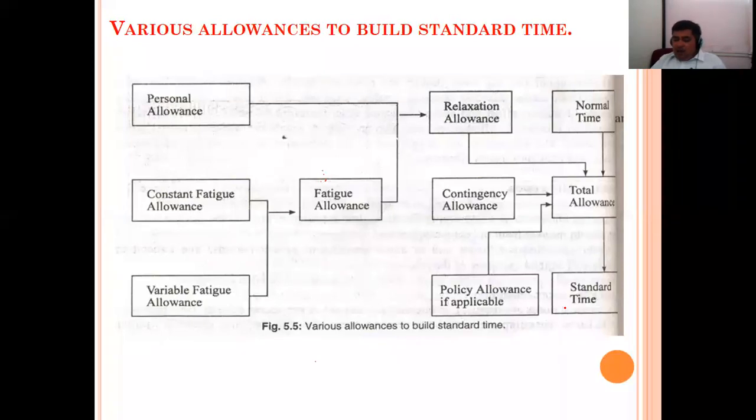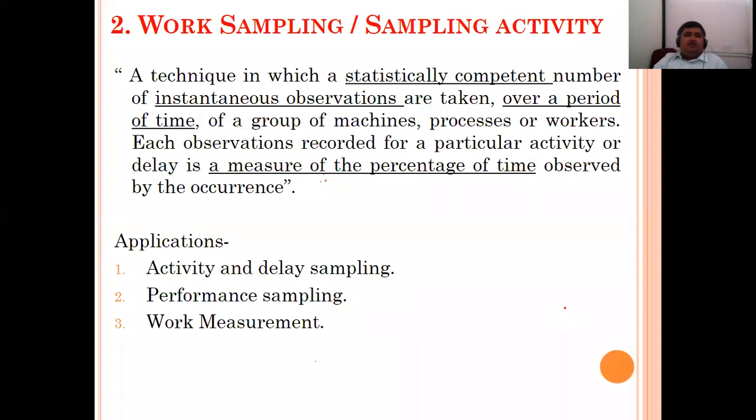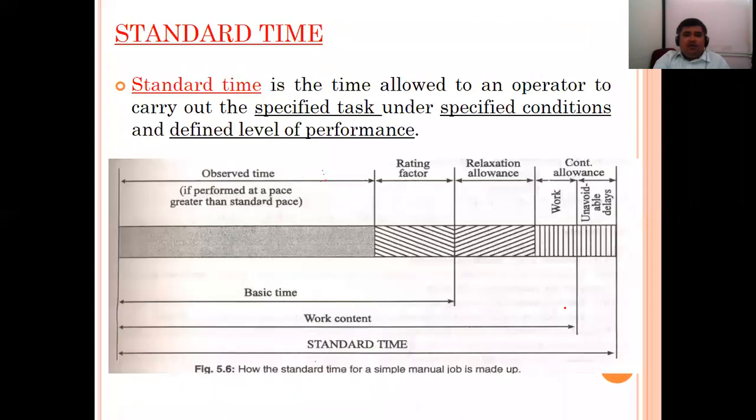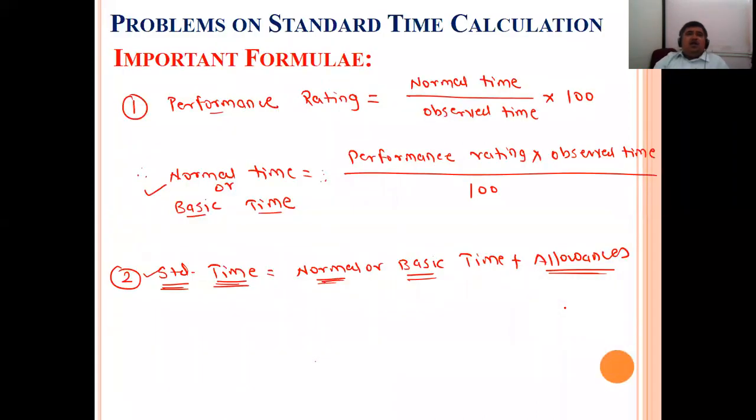So there are certain formulas for how we should make this calculation. What is this formula? Work sampling. So here are certain standard time calculations. Performance rating: normal time is observed time into performance rating divided by 100. Normal time or basic time equals performance rating into observed time divided by 100. Based on this, some examples and problems are there for standard time calculation. So we will take this later.